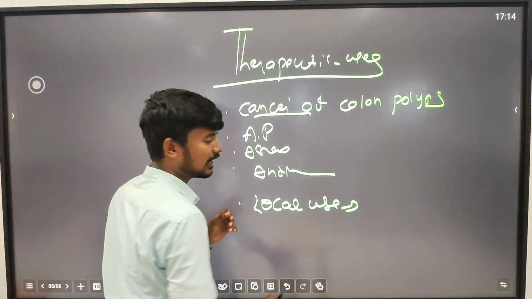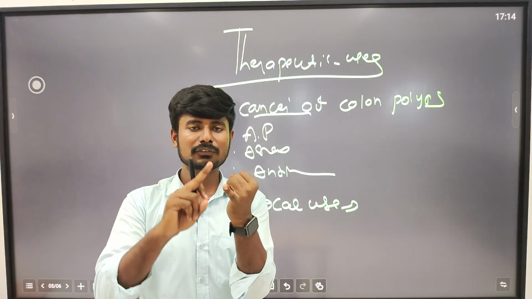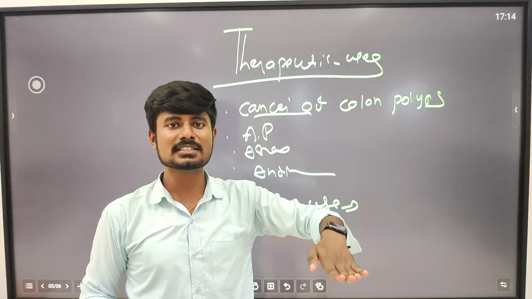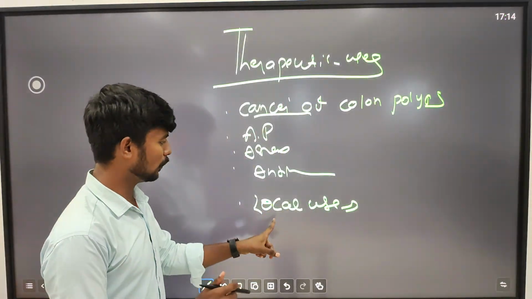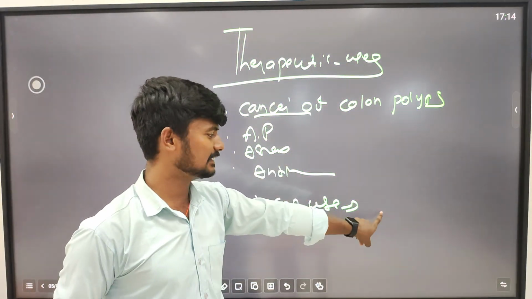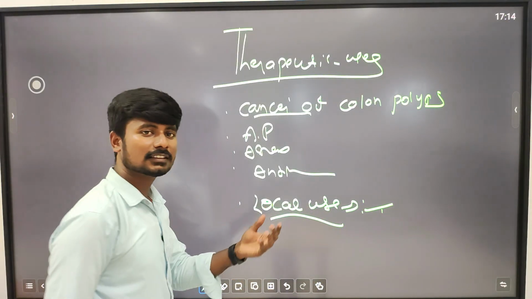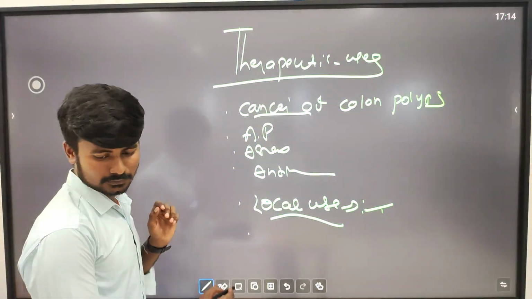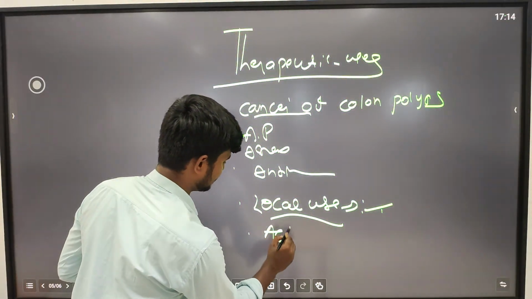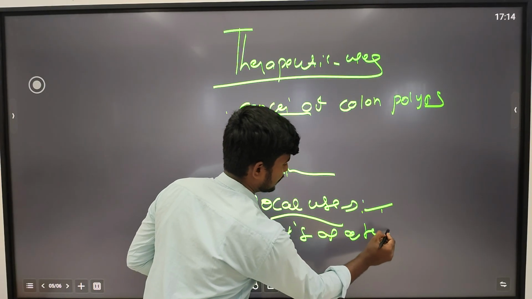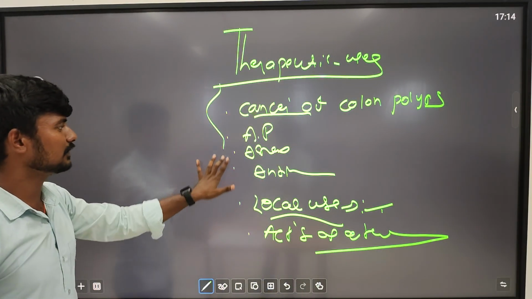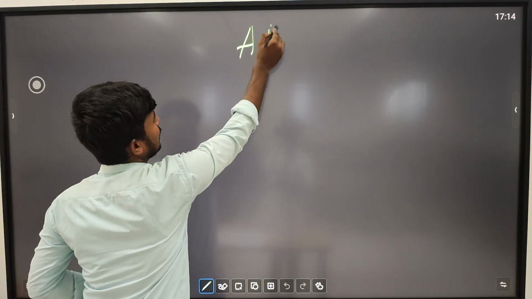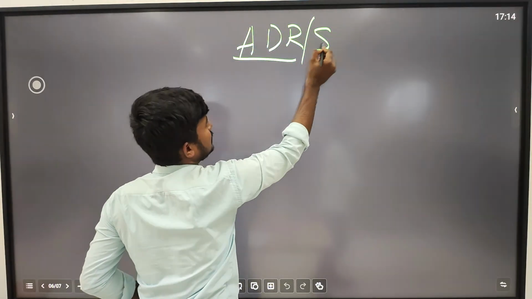What does local use mean? Diclofenac comes in the form of injection, tablets, along with gel, in order to relieve pain, to selectively reduce pain. So that's why it has local use, for example diclofenac gel. These are also known as salicylates, and they act as a thrombolytic. These are the main therapeutic uses of NSAIDs. Then the final one is called adverse drug reactions or side effects.